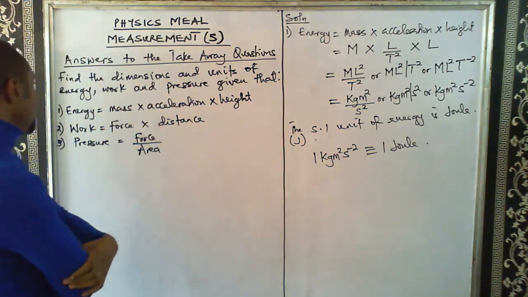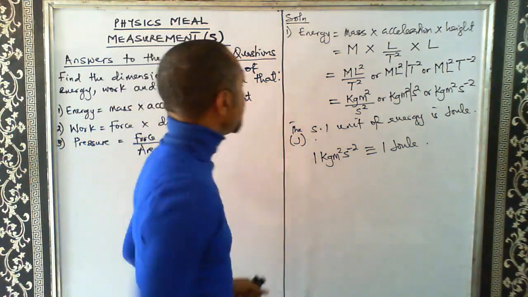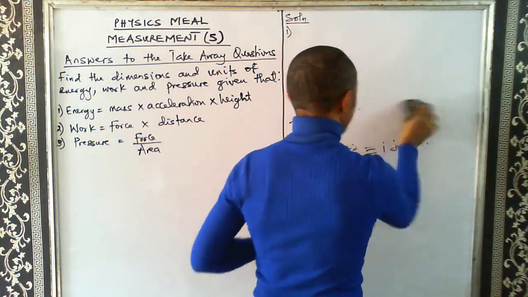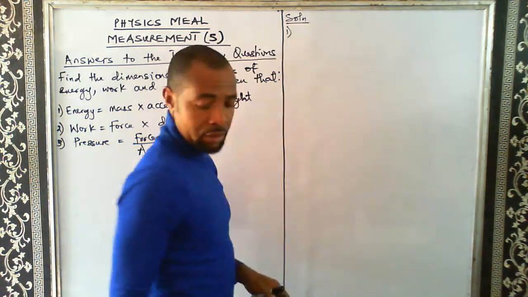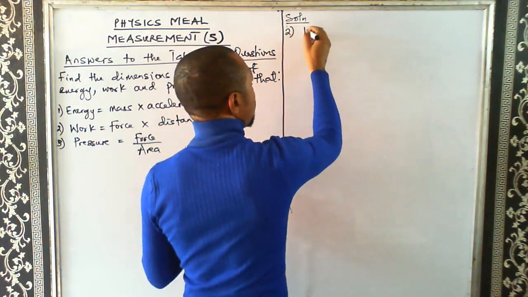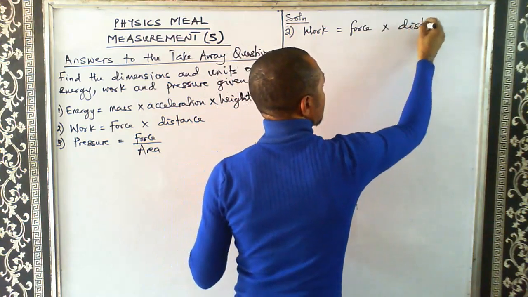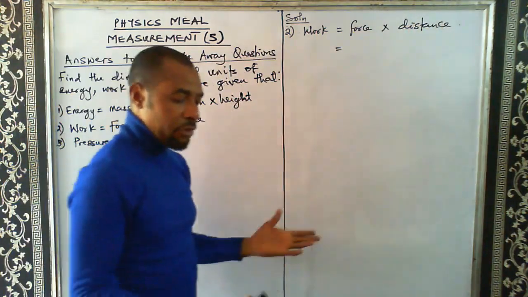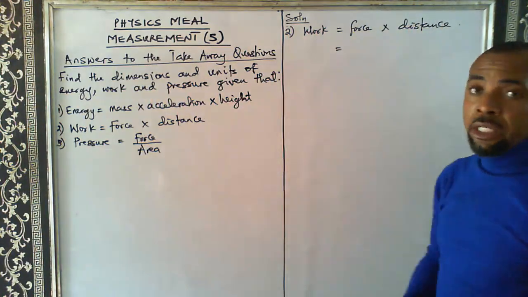So let's take the next one, work. Because of space, we have to tidy this. Okay. The second quantity here is work. We're told that work is force times distance. Okay. So having written the formula, we need to replace the quantities using the dimensions of these two quantities.